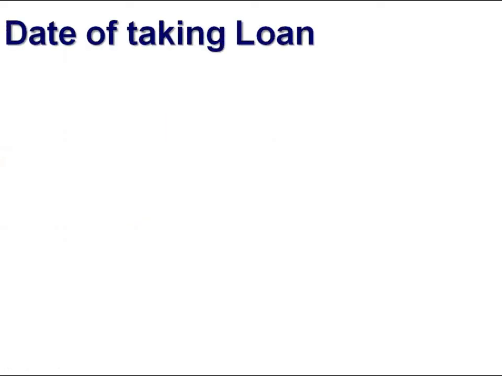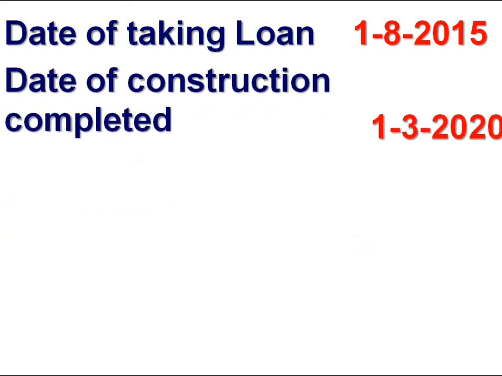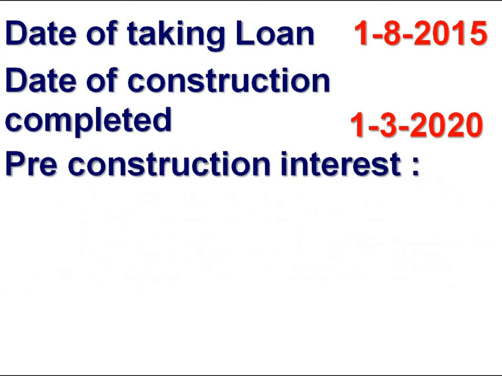We are given date of taking loan. It was 1st August 2015. Construction completed on 1st March 2020. Interest prior to construction, or pre-construction interest, is computed from the date of taking loan up to the 31st March just preceding the date of completion.